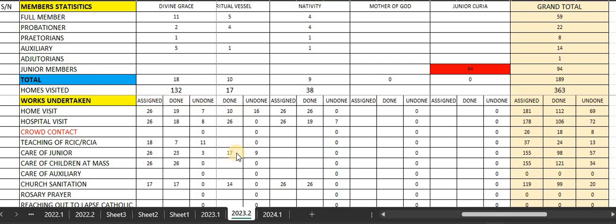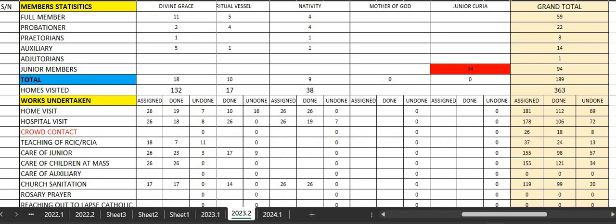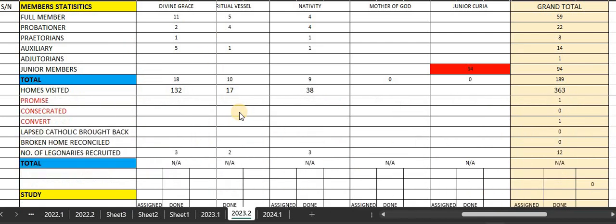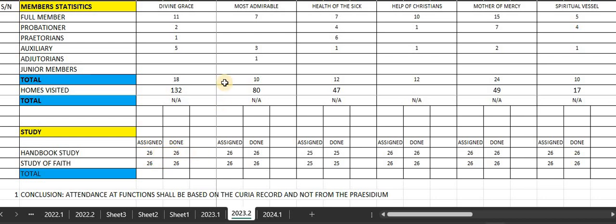Okay, welcome back. Very sorry about that. Just bear with me. This is the complete one I used just now to form our Curia report. You can see that finally we had 181 times assigned and done. Handbook study assigned 181 times and done 181 times. Study of faith assigned 181 times and done 181 times, showing that the majority of the presidia were actually doing their handbook study and study of faith.